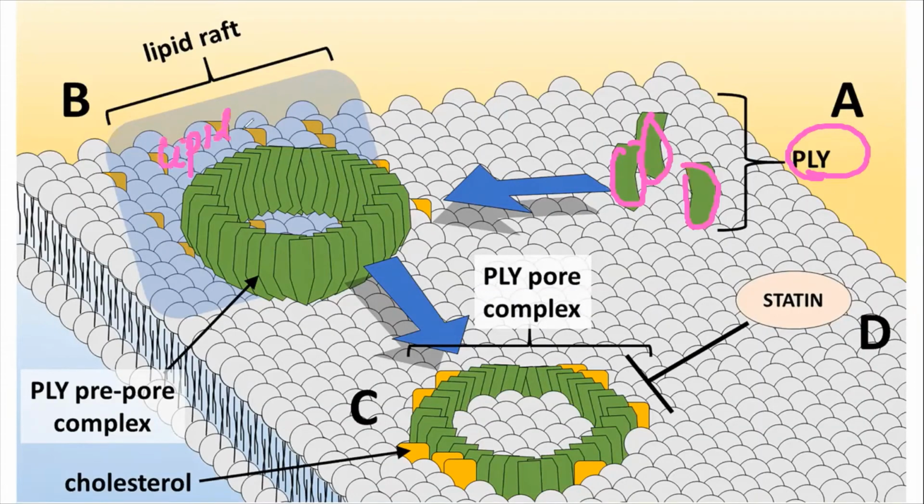These are your lipid rafts. So you can see that over here, it's more than 40 monomers of the nemolysins. Now, wherever cholesterol is present, that is on the lipid raft, it gets inserted. You can see that these yellow things are the cholesterol. Okay, and the pore is formed. Now just imagine this much gap is there. It is so easy for the cytoplasmic ions and nutrients to move outside, right?